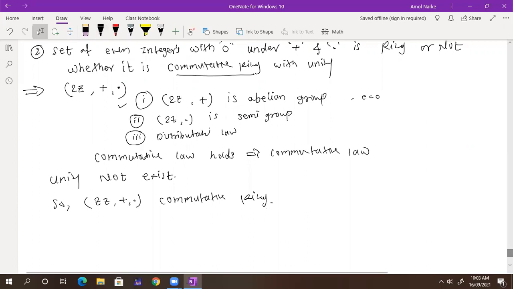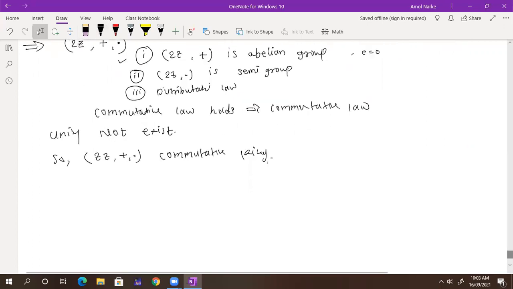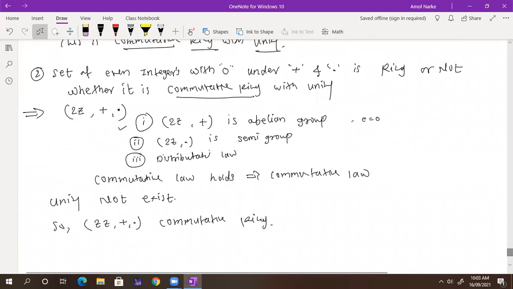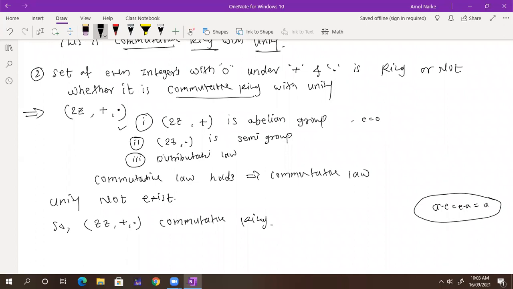Does everyone understand this example, without unity 1? Commutative law holds, but unity does not exist because here e is not equal to 1. Other than 1, do you have any other element which is the identity element and satisfies the condition A dot E is equal to E dot A is equal to A? No, because 2Z contains even integers with 0, 2, 4, 6. What number should you multiply by 2 to get 2 again? E is 1.